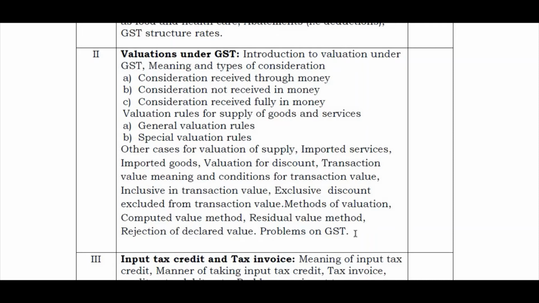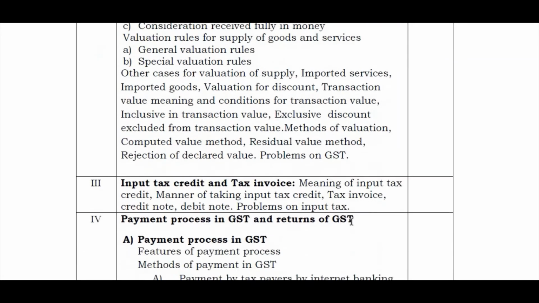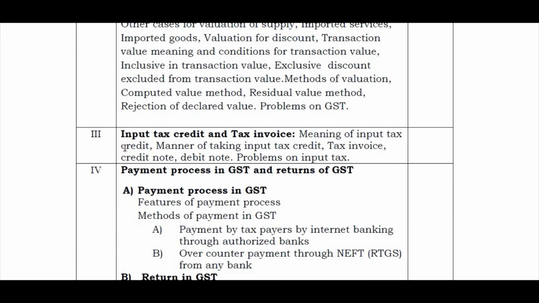Problems under GST. It means this unit is covered with numerical problems. Unit number 3, input tax credit and tax invoice. Meaning of input tax credit, manner of taking input tax credit, tax invoice, credit note, debit note, and then problems in input tax.